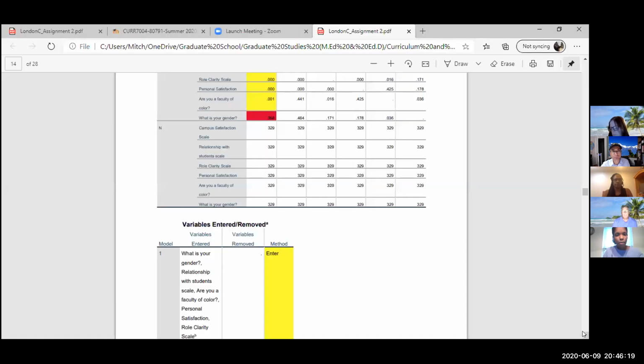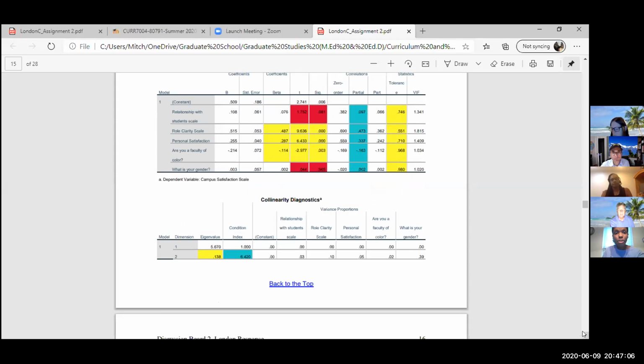See, variables entered table, we have enter selected under method, which indicates that we are running a simultaneous multiple regression, or that all predictor variables are being considered at the same time. The ANOVA table just confirms that the model that's created is statistically significant, and in this case it is.